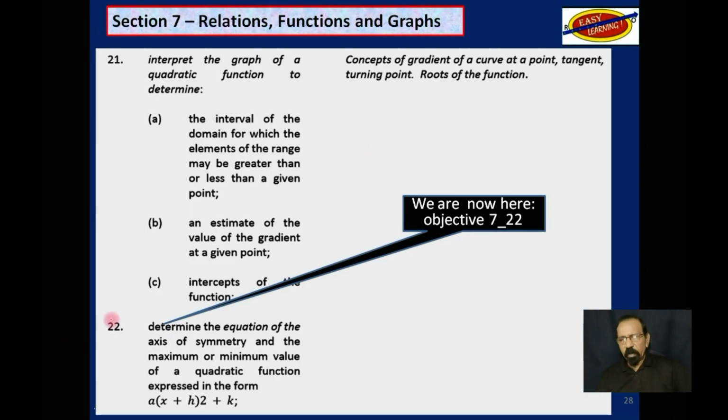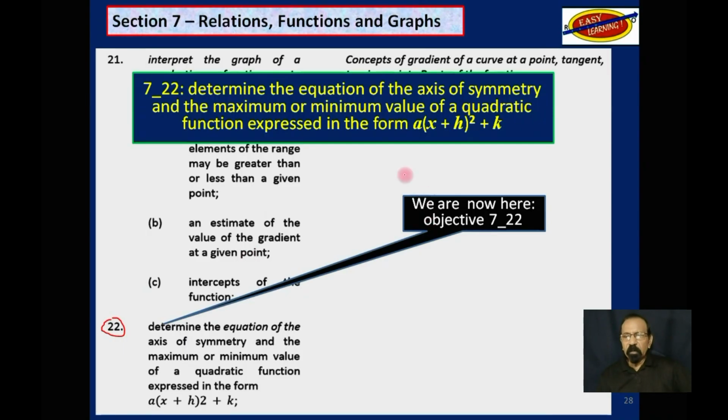So as I said, we are here at objective 22 in this section. And it reads, determine the equation of the axis of symmetry and the maximum or minimum value of a quadratic function expressed in the form a times x plus h squared plus k.